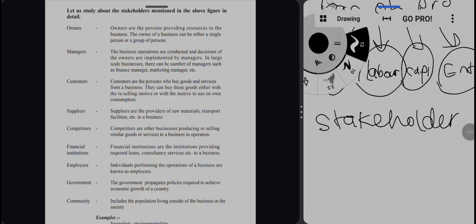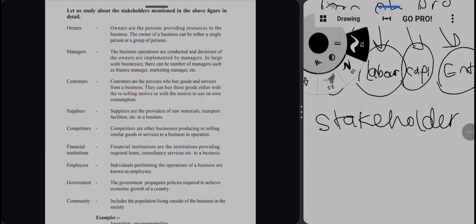Who are the stakeholders? The people who are interested in the organization or the business. Okay, so one by one. First one is owners. Who are the owners? Owners are the persons providing the resources to the business, providing the capital to the business. Without an owner, no business can exist.